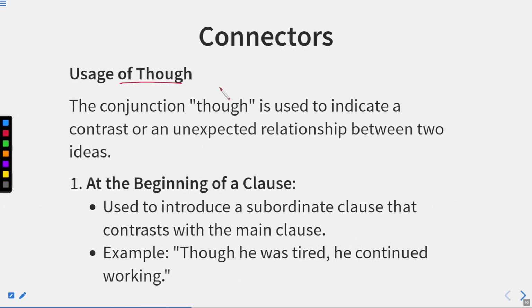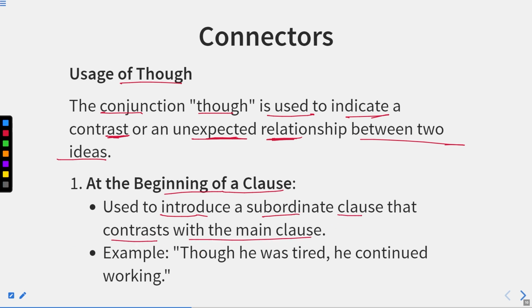Now, usage of though. The conjunction though is used to indicate a contrast or unexpected relationship between two ideas. Now we have to see where this though can be used, or you can say the position of though in a sentence. We can use though at the beginning of the sentence, to introduce a subordinate clause that contrasts with the main clause. So there are two clauses in the sentence, one is subordinate, another one is the main clause. And these two clauses negate each other. The word though is used with the subordinate clause only.